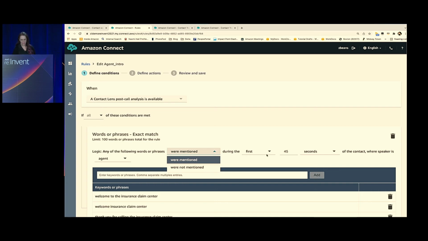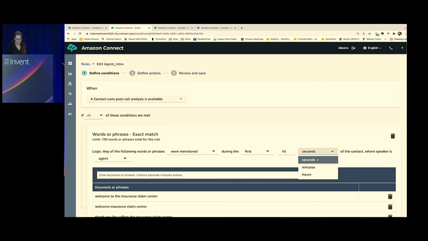And you can pick the duration of where you want to make that search. So in this situation, we're looking at the first 45 seconds of that call, but you could look at the last or the entire duration of the call. You can specify the time frame by seconds, minutes, or hours. And then you can also create these rules for just the agent side of the conversation, the customer, or either.